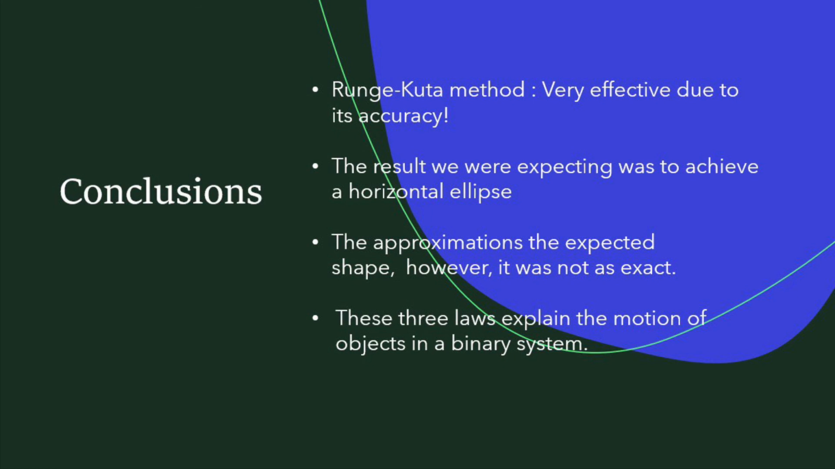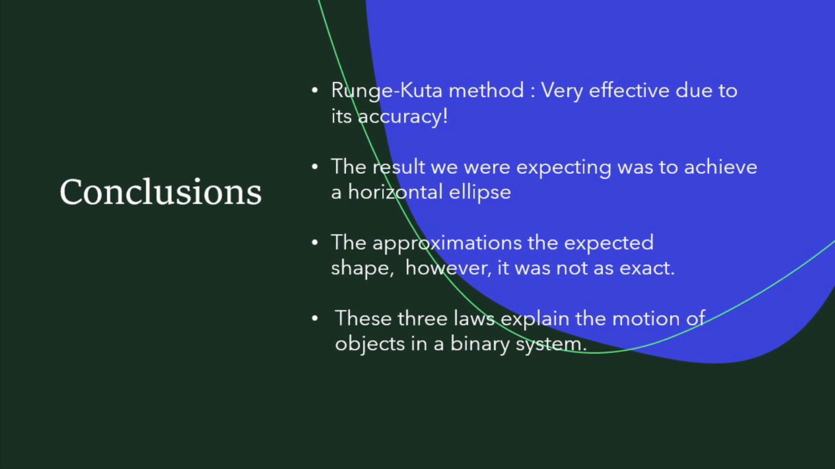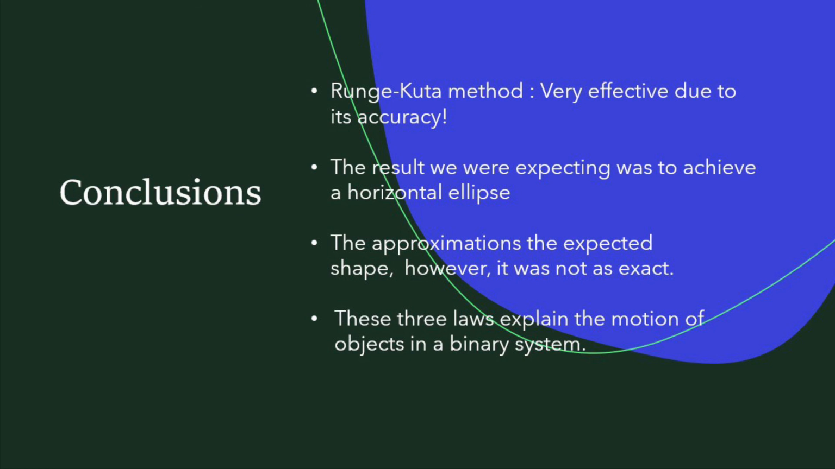The approximations obtained gave us the expected orbital shape, which is an ellipse. However, these approximations were not as accurate as we expected, since the number of iterations was not close enough to the order of the time interval. The result we were expecting was to achieve a horizontal ellipse, and the graphs we first obtained were tilted and off-center in relation to the origin.